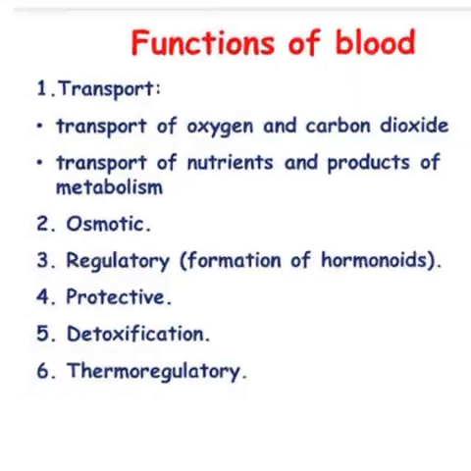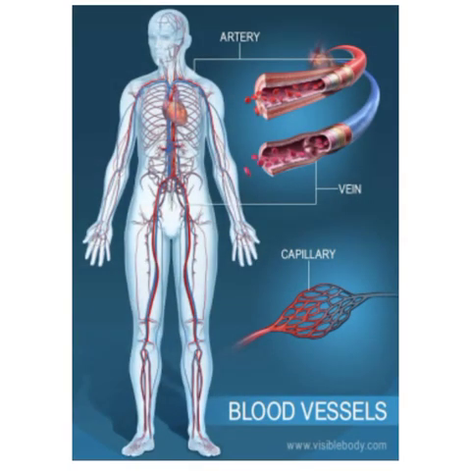Next, we are going to study about blood vessels. These are the tubes or pipes that carry blood throughout the body. They run between the heart and the rest of the body. There are three major types of blood vessels in the body. They are arteries, veins, and capillaries.